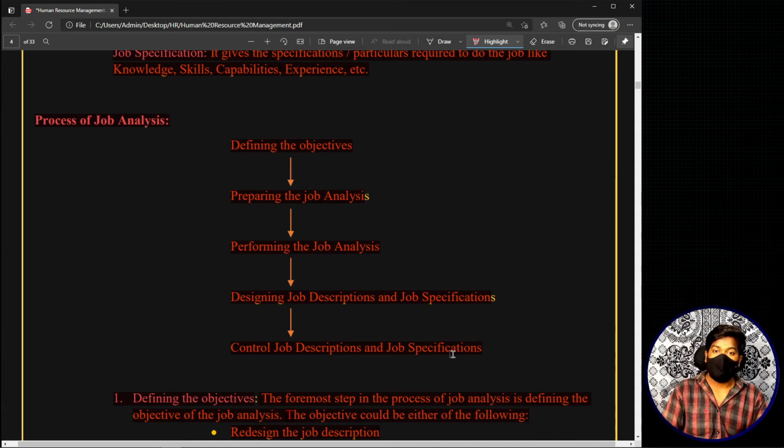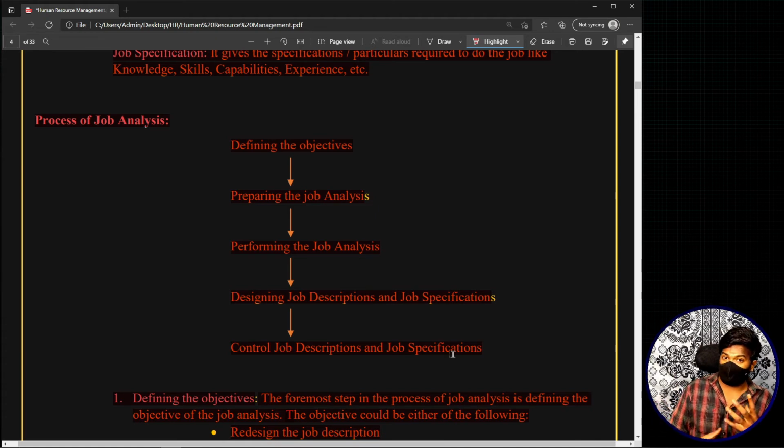Okay, now we will move to the last topic, which is, while discussing one of the steps of the process, we said that we will be using different methods in order to do job analysis, right? Simply I am telling that, see, in order to collect information regarding a particular job, or in order to perform this job analysis, you can use so many different methods. Now, what are the different methods that can be used in organizations in order to perform job analysis, or to collect information regarding a particular job or any set of jobs?